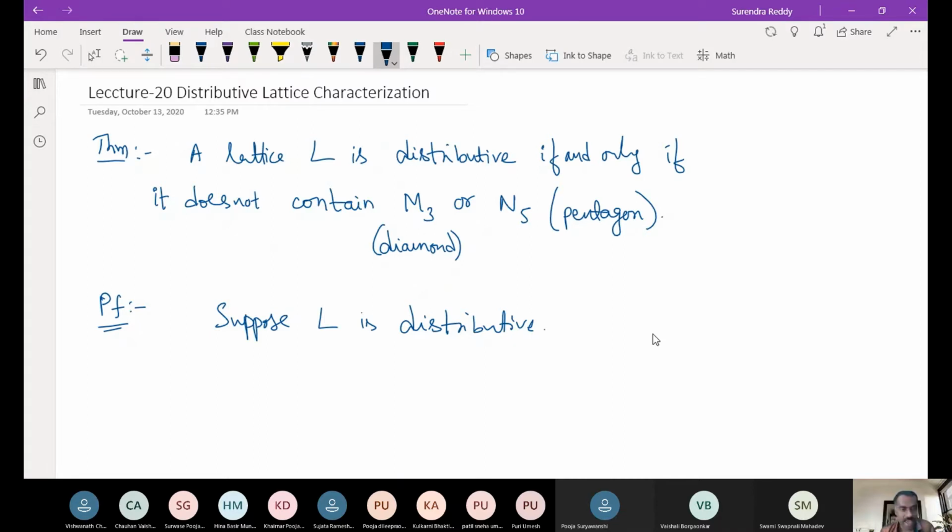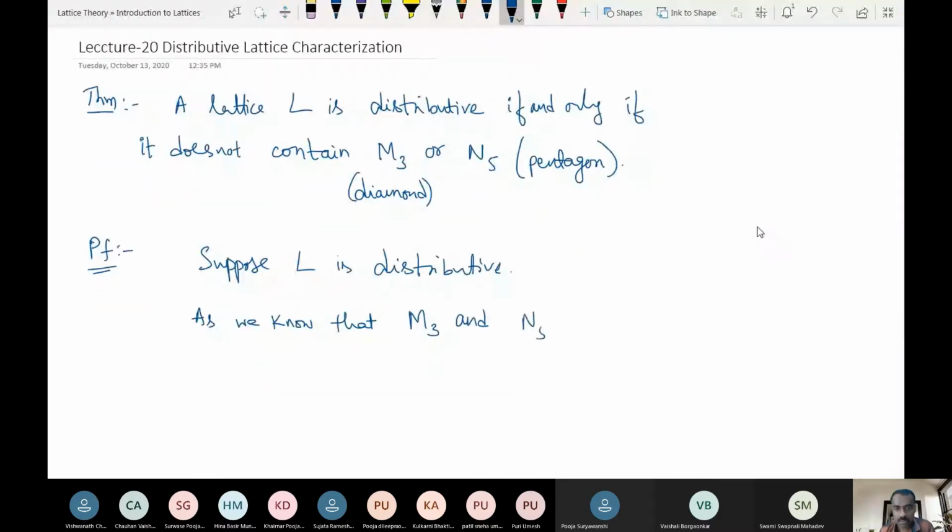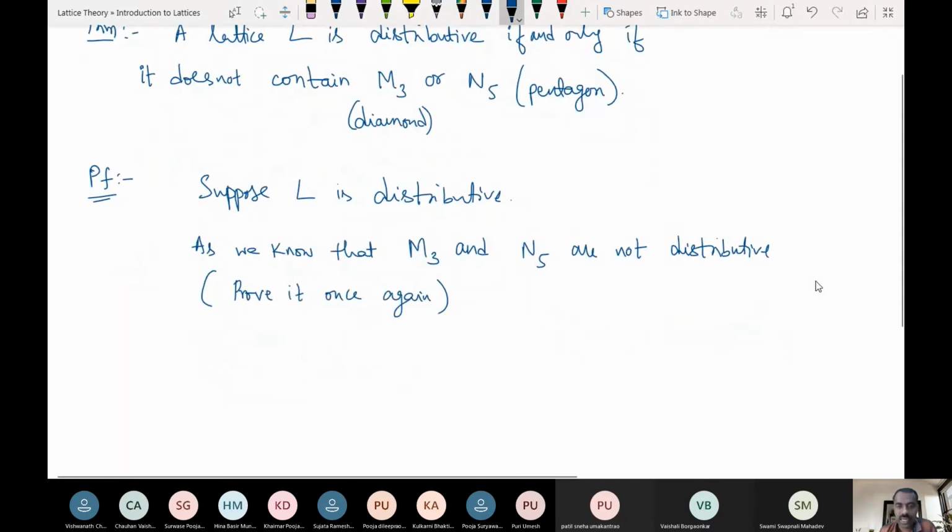Now, as we know, M3 and N5 are not distributive. You can easily check that, or recall it.